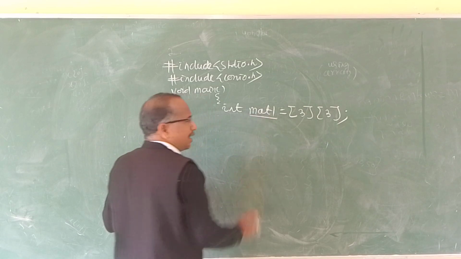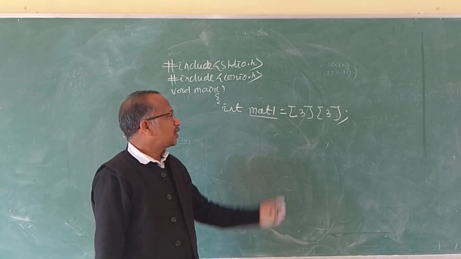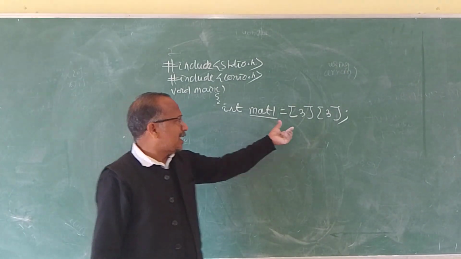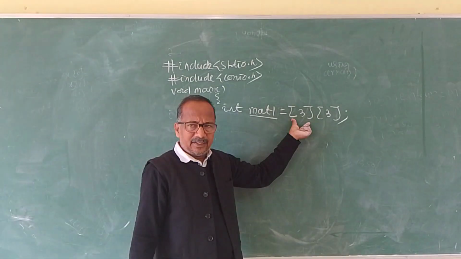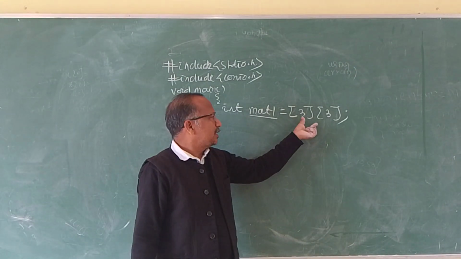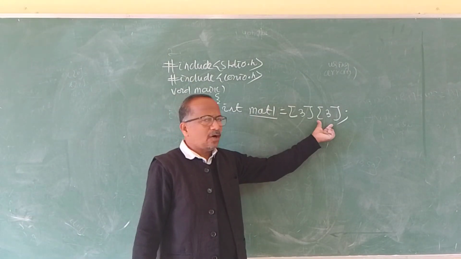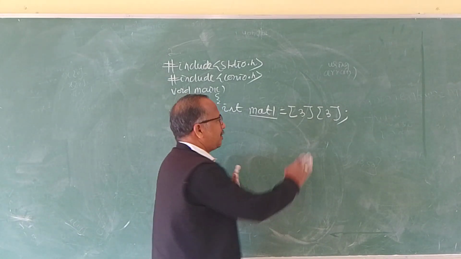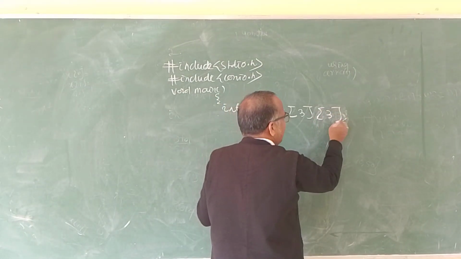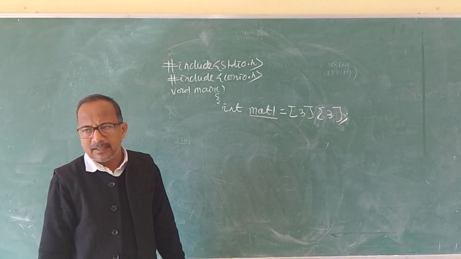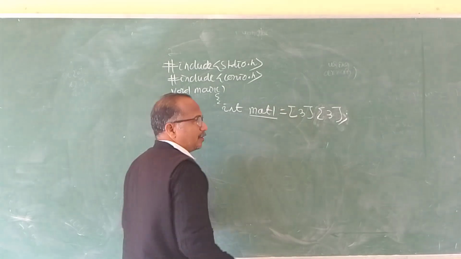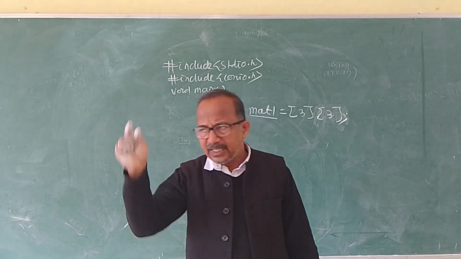So mat1 is a special variable we call an array, and this array has 2 square brackets. 2 square brackets means 2 values are within the square brackets. This is the row index and this is the column index. If it is a single value, then it is 1 dimension. If there is another value within the square brackets, then it is 2 dimensions. First it is the row index, then the column index, for 3 rows and 3 columns.